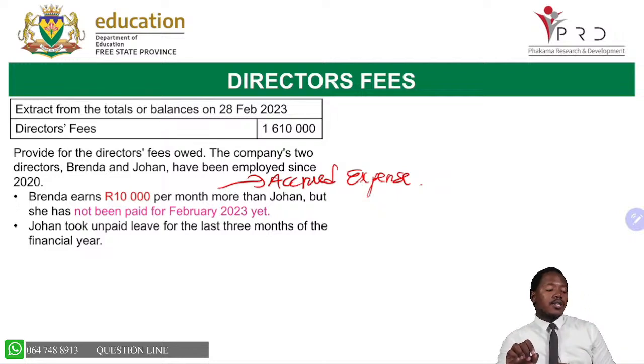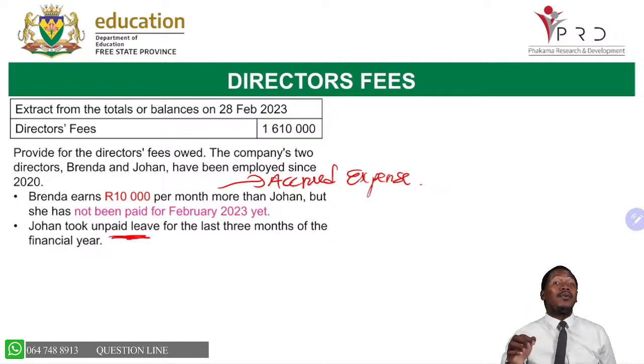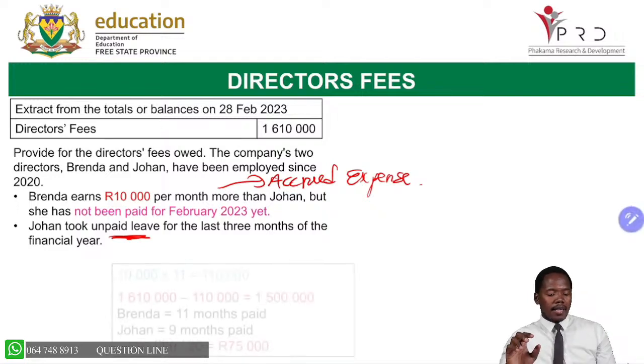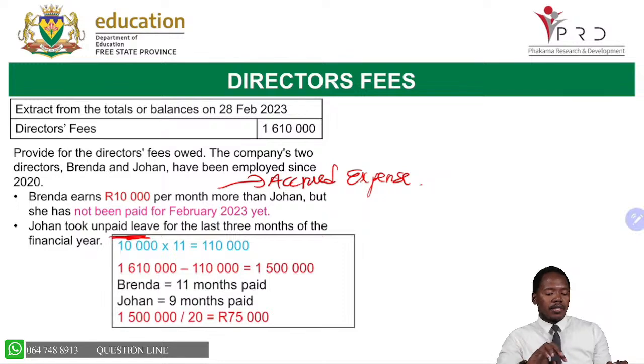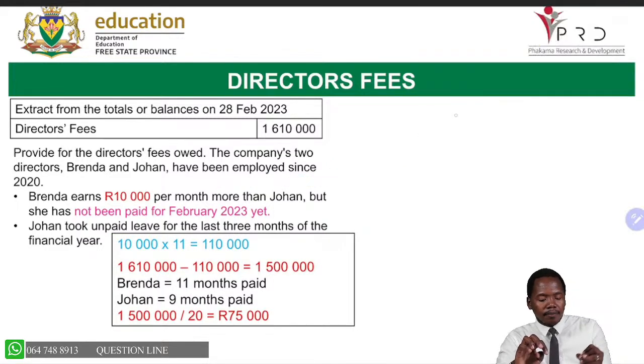Now, Johan took an unpaid leave. When someone takes an unpaid leave, it means that person will not be paid. We don't owe the person because the person took what? An unpaid leave for the last 3 months of the financial year. Now, this is where we are. Let us now check how we're supposed to be doing these calculations.